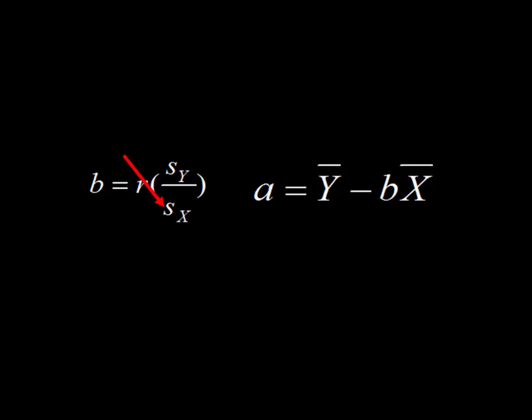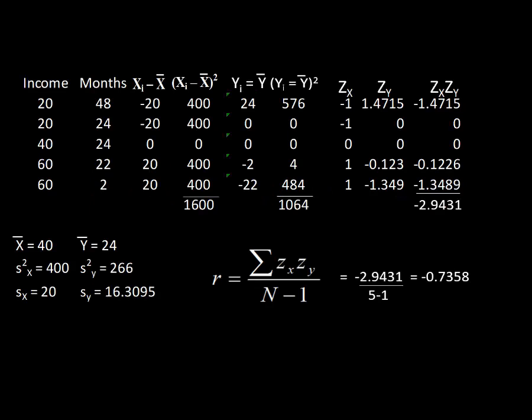So where do we get the information that we need to fill in this equation? Well, that brings us back to this slide. Remember, this again is from the correlation video. This is the hand computations for calculating the correlation between income and months of car ownership. And notice that we've already calculated pretty much everything we need, right? We calculated R, and the standard deviation of the y variable and the standard deviation of the x variable. So here's R, standard deviation of Y, standard deviation of X.